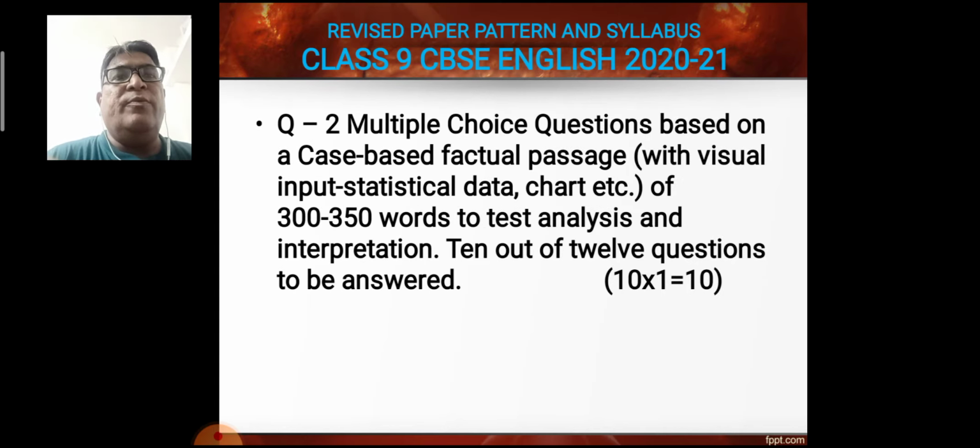Section A, question number 2, multiple choice questions based on a case-based factual passage. It may be from the newspaper, from a magazine article, and so on, with visual input, statistical data, chart, etc., of 300 to 350 words to test analysis and interpretation. 10 out of 12 questions to be answered. So 12 questions will be there, and from these 12 questions, students have to attempt only 10. One question carries 1 mark. So total 10 marks are there. So entire section A is of 20 marks.